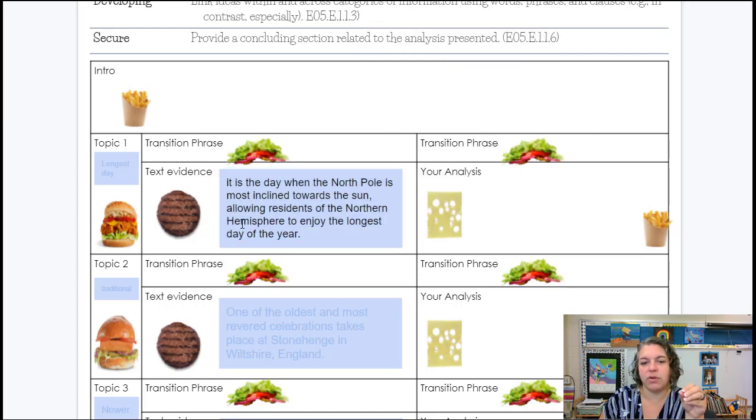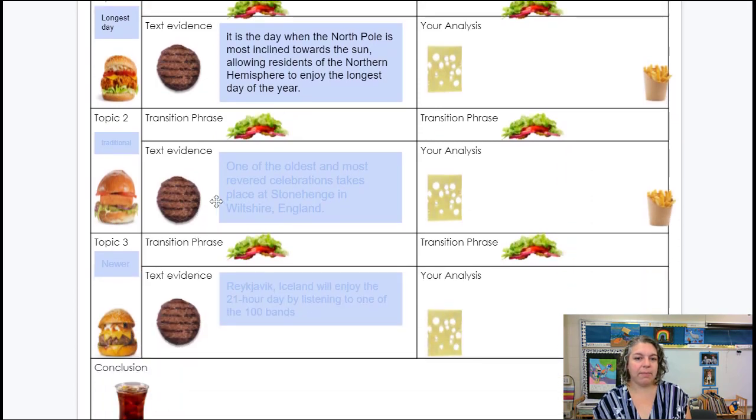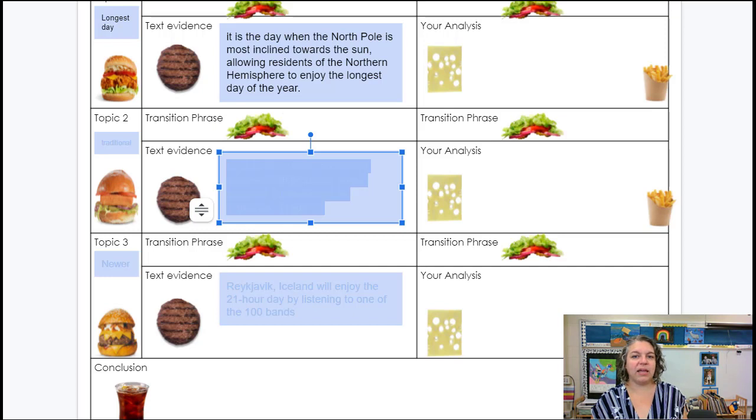It's the day when the North Pole is most inclined towards the sun, allowing residents of the Northern Hemisphere to enjoy the longest day of the year. So the topic for my first body paragraph is just explaining how the summer solstice is the longest day of the year. So that's one of my paragraphs. Then, in my next paragraph, my text evidence, words that are directly from the text, not my own.